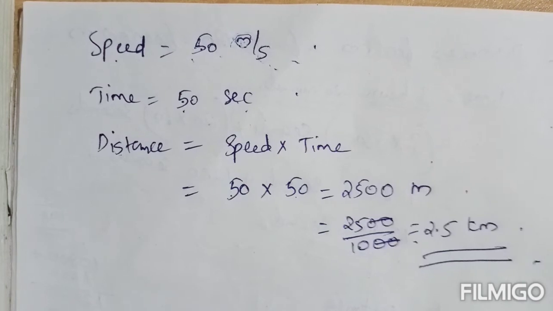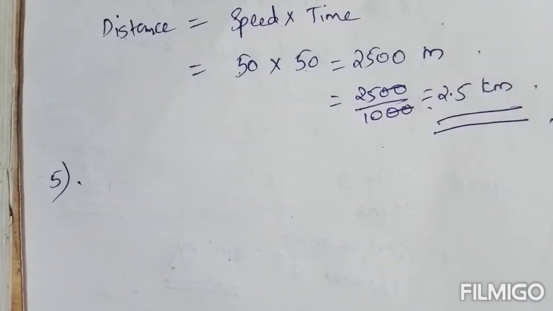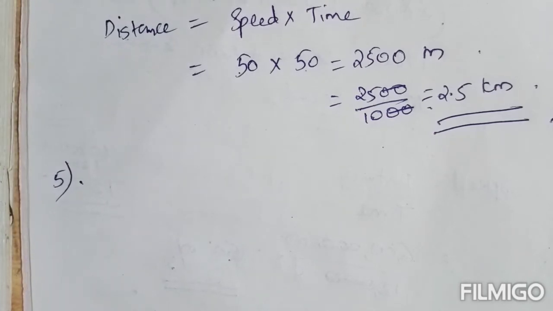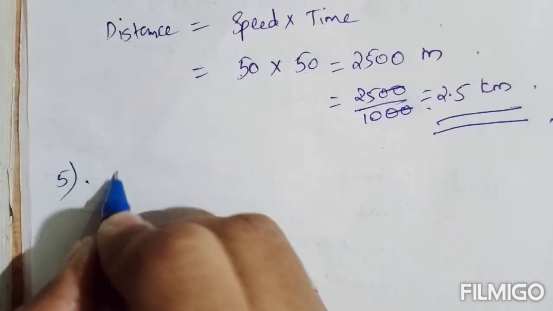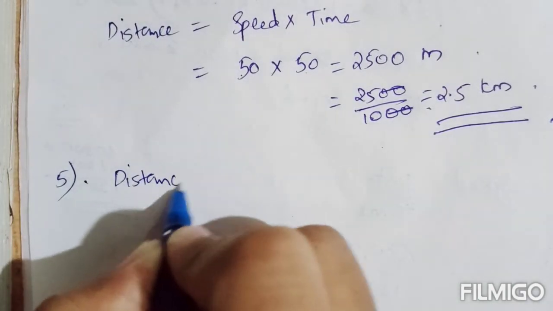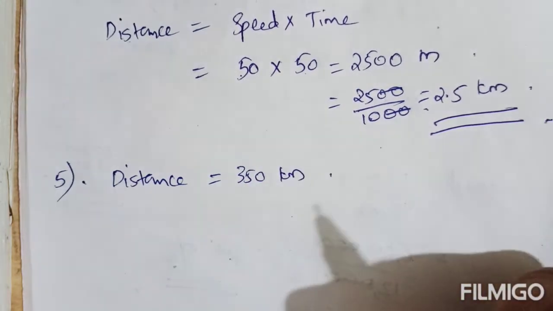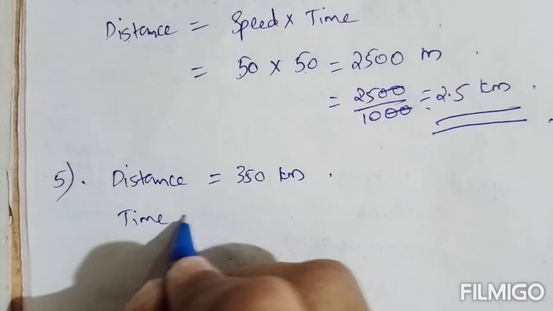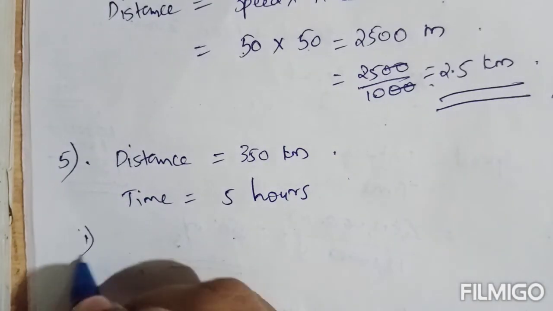Okay. Question number 5. Rohit goes 350 kilometer in 5 hours. Find, first question, his speed. So given in the question, Rohit covers 350 kilometer in 5 hours. So distance, here what is the distance that Rohit covers? It is 350 kilometer, and the time taken to cover this distance, it is given 5 hours. So what will be his speed? That is the first question.